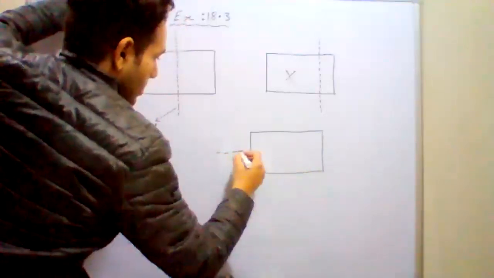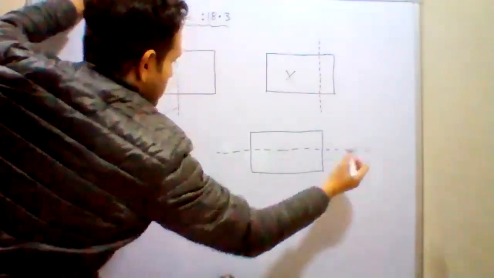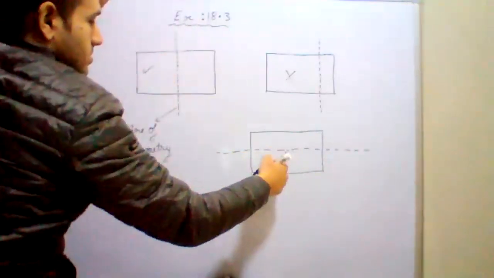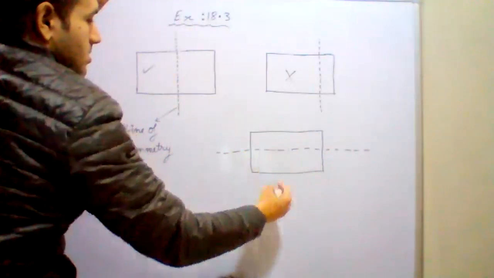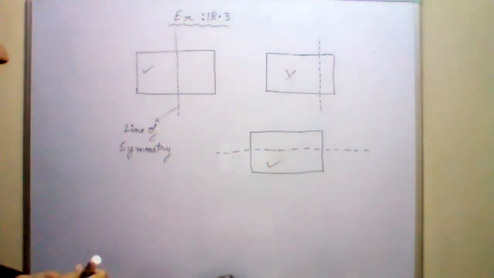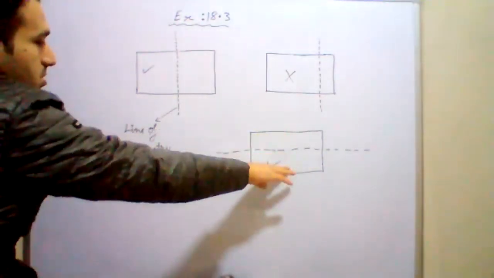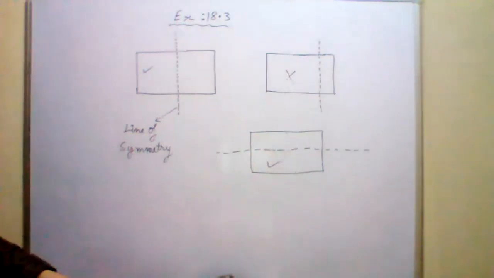If we draw a line like this, is this a line of symmetry? Yes, sir, this is correct. This is a line of symmetry because here again the upper portion is the mirror image of the lower portion and vice versa.